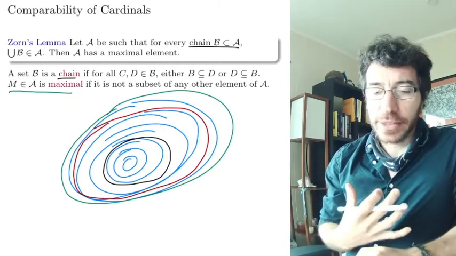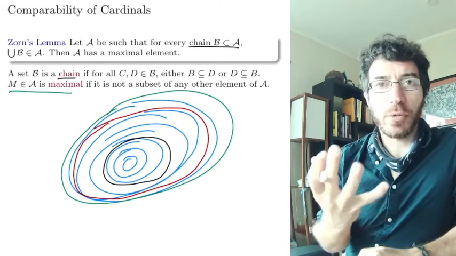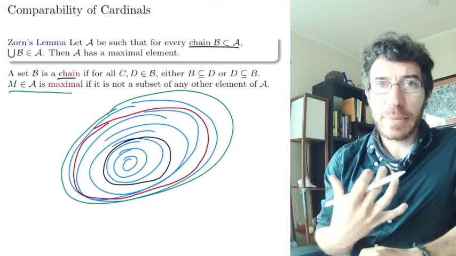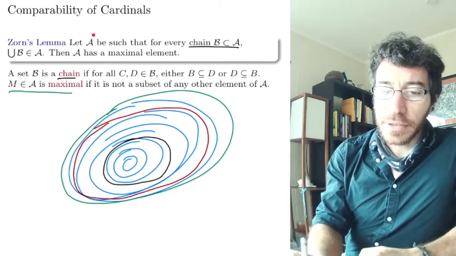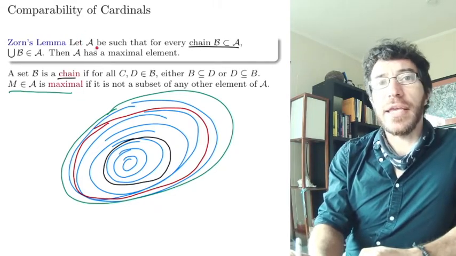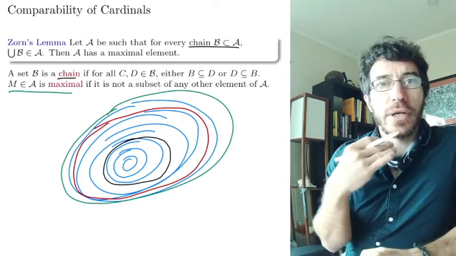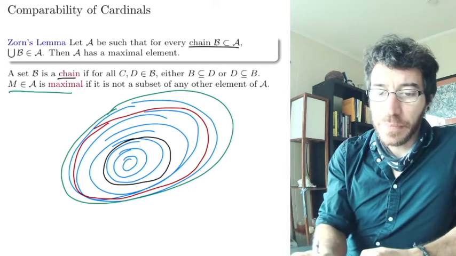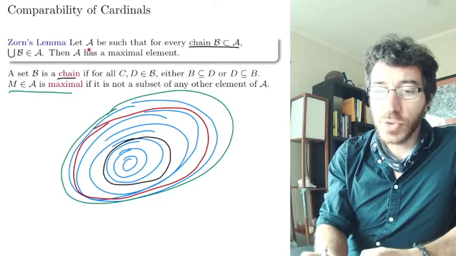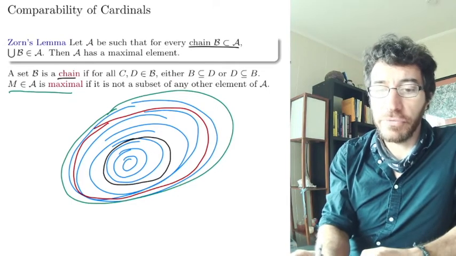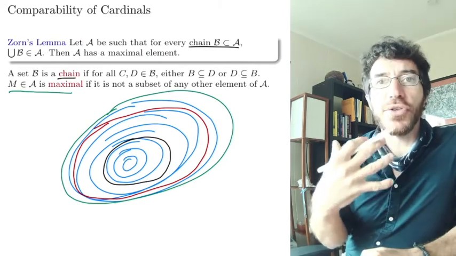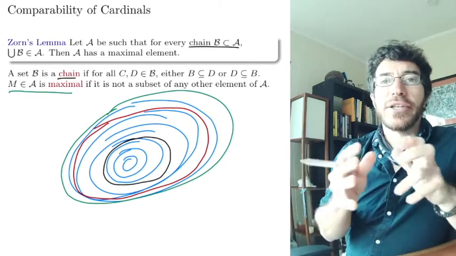How do you use it in practice? Well, usually every time you want to prove something using Zorn's lemma, you need to define this collection of sets A, which is going to be particular to your application, so that what you want is to get a maximal element of A. You're going to devise A so that if you get a maximal element, then you will get what you want.